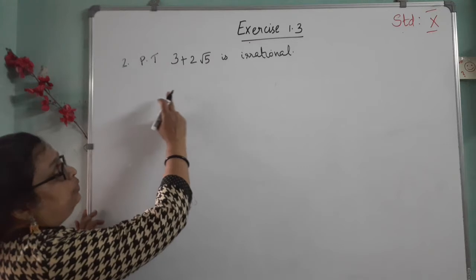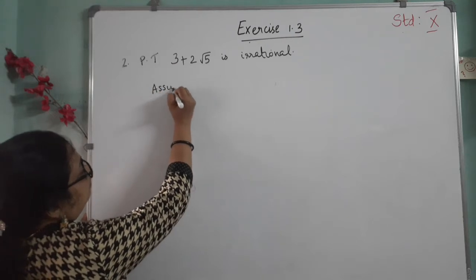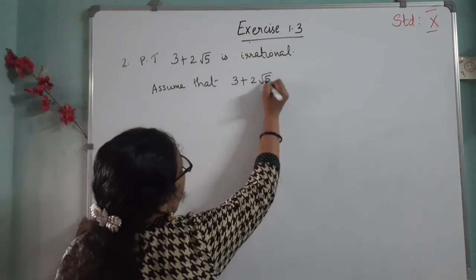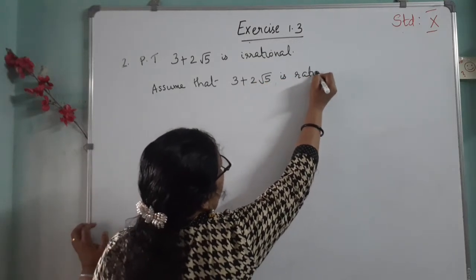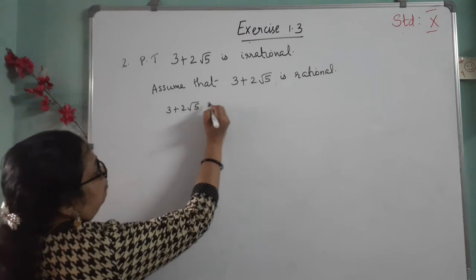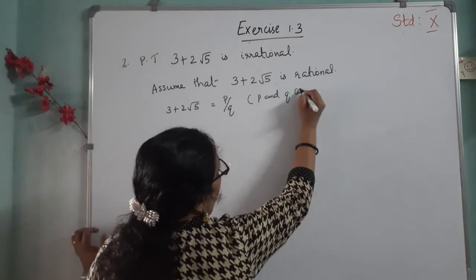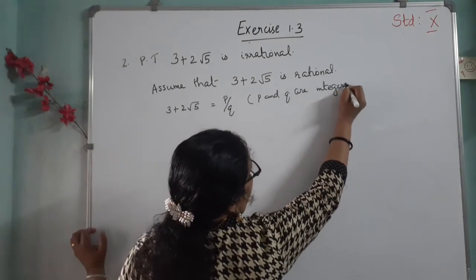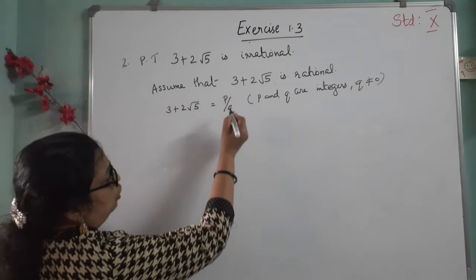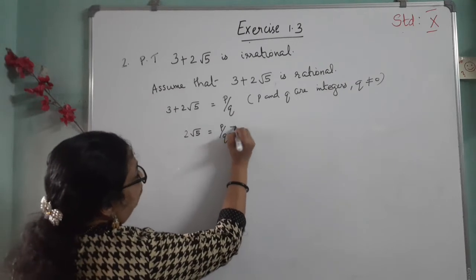Clear? Second question, prove that 3 plus 2 root 5 is irrational. Here also, first assume that 3 plus 2 root 5 is rational. Then 3 plus 2 root 5 can be written as p by q, where p and q are integers, q not equal to 0. Then 3 plus 2 root 5 is equal to p by q. That is, 2 root 5 is equal to p by q minus 3.